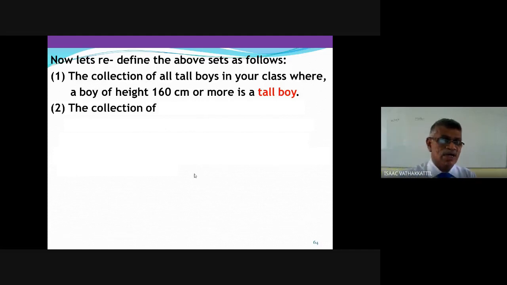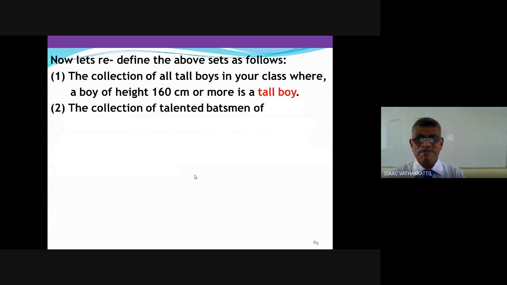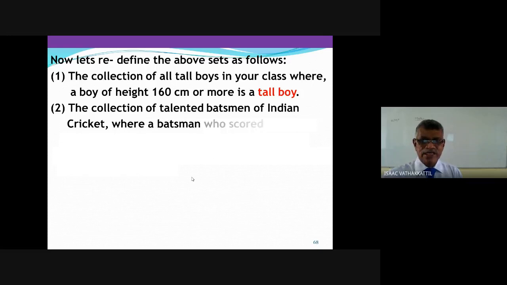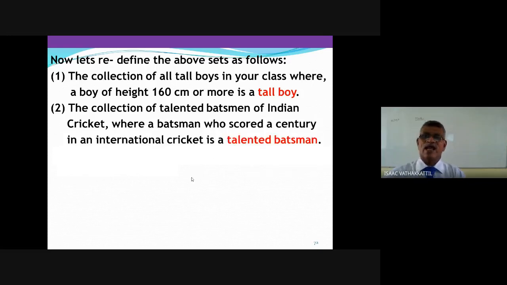Further, the second one, let me redefine. The collection of talented batsmen of Indian cricket, where a batsman who scored a century in international cricket is a talented batsman. No question, no doubt now. If you take any name, just see whether he scored a century in international cricket. Then yes, he belongs to the collection.